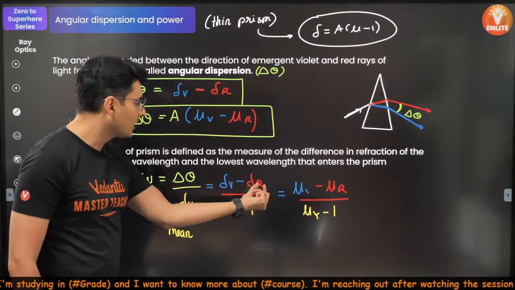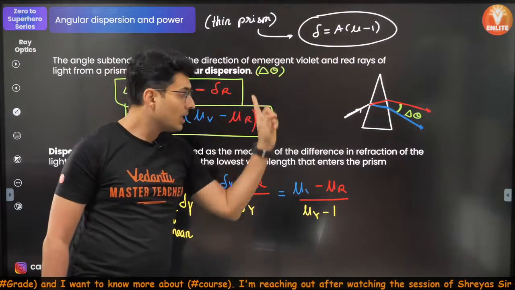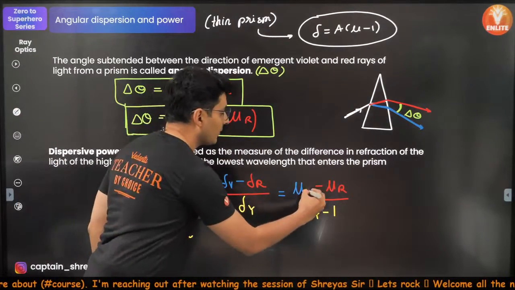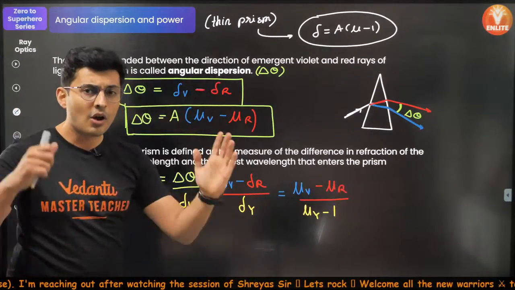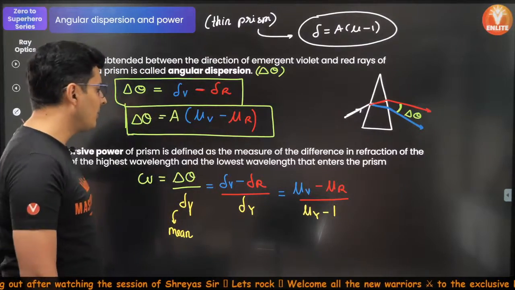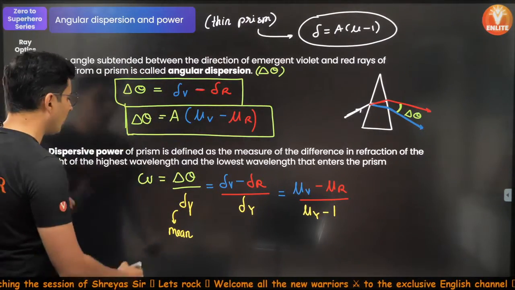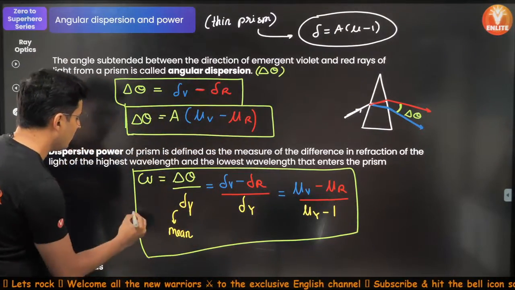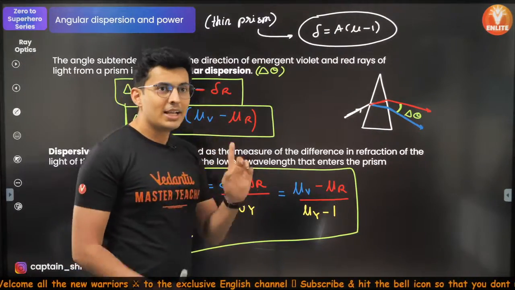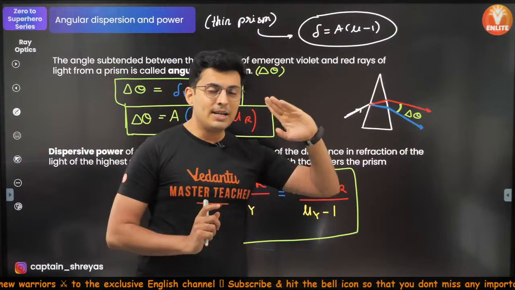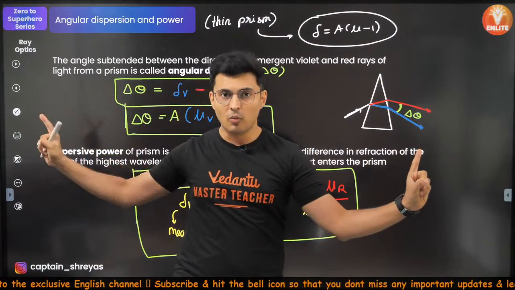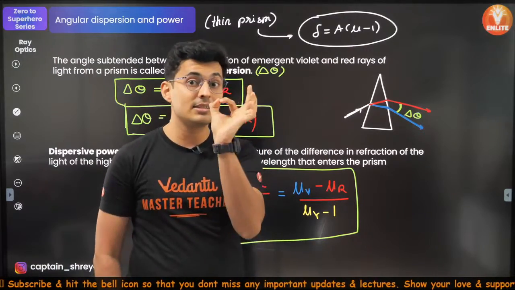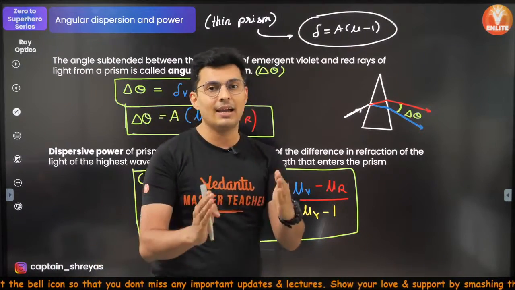If you substitute each of these deltas in this form, remember refractive index is different for each color, so that's why I'm putting different refractive indices. Also, one critical formula which everybody should know. Let me block this very important formula right over here. Another important formula is that if you are given the refractive index of red and violet color, the two extremes, the refractive index of yellow, since it is the average color, is actually the average.